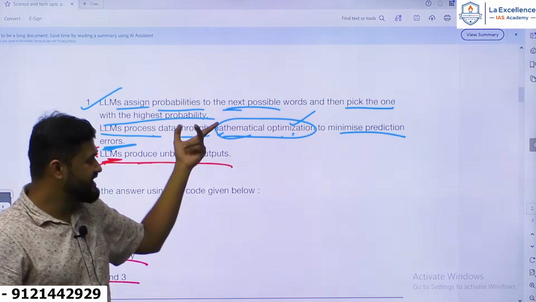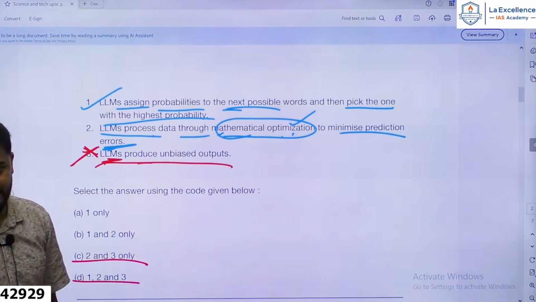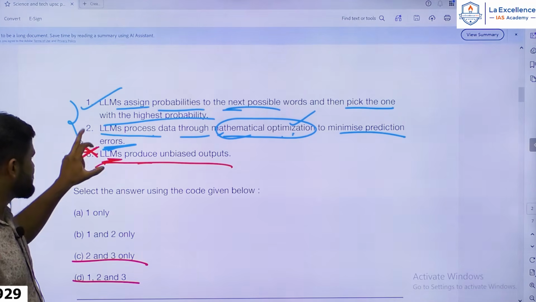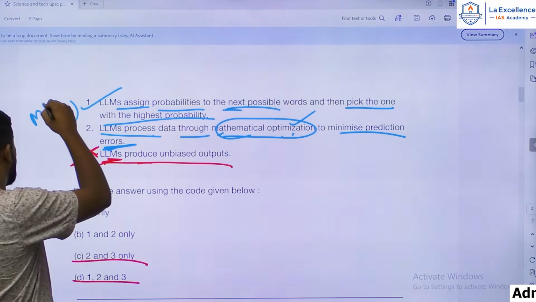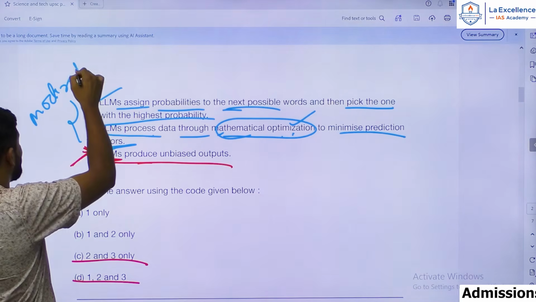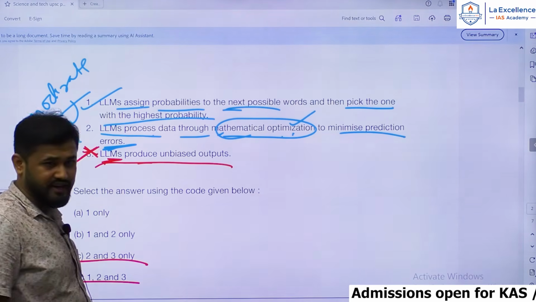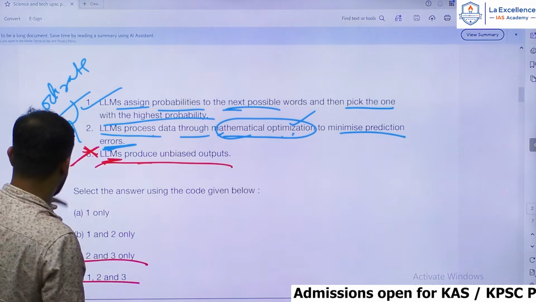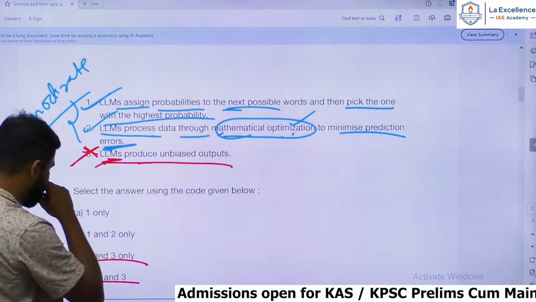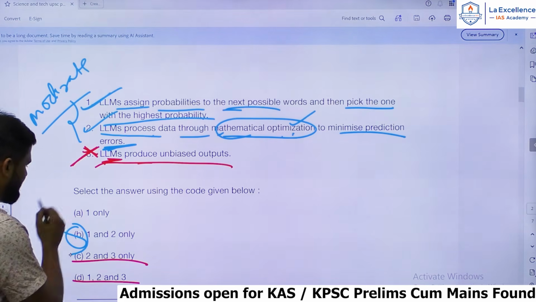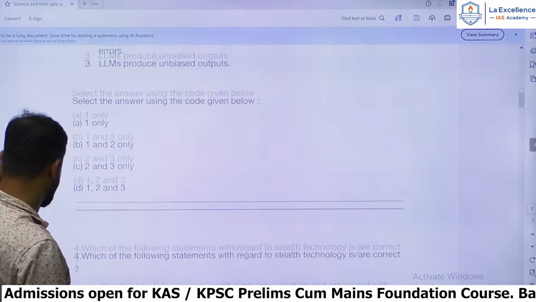To analyze these 2 statements, you need to have a little technical knowledge about LLMs. Because of these 2 statements, I put this question in the category of moderate level, but the third statement you can easily eliminate. Here a little amount of technical understanding is required. So the first and second statements are correct. Hence the answer must be B. Okay, next.